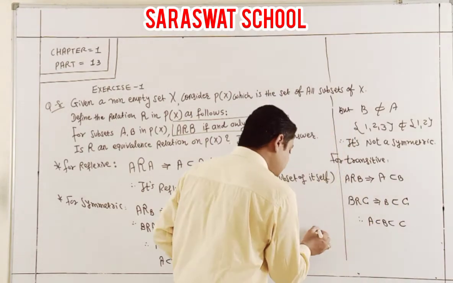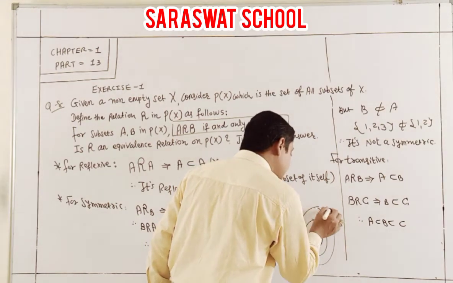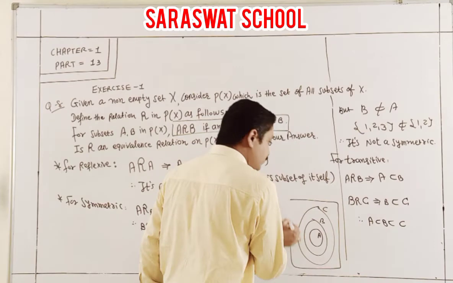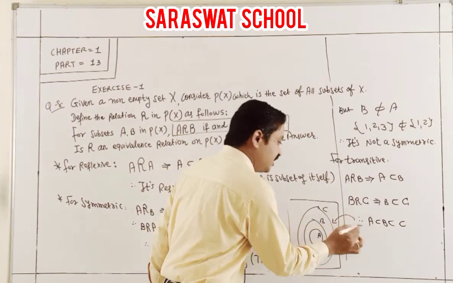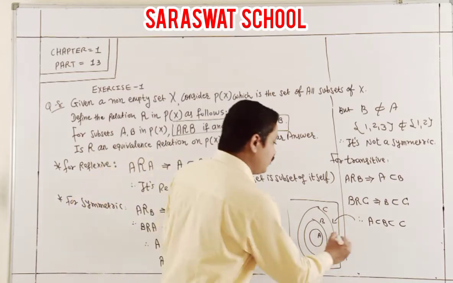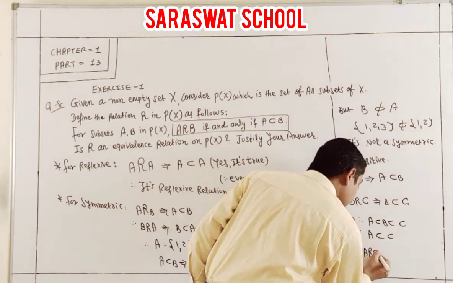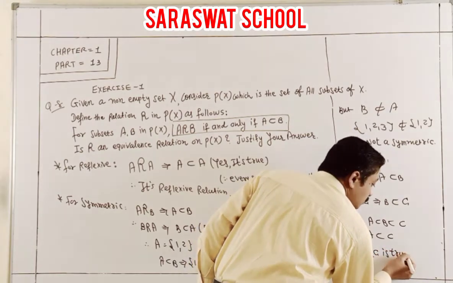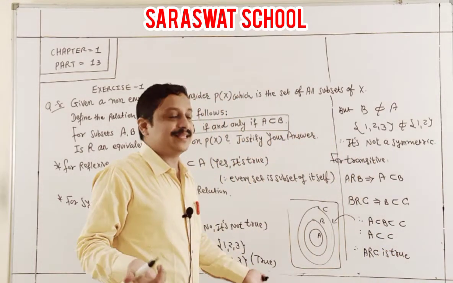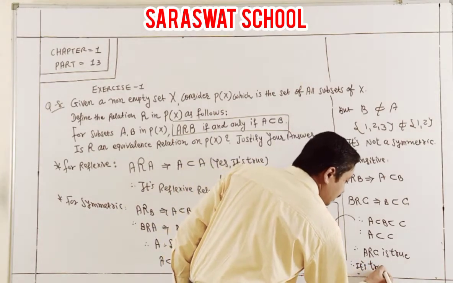Indirectly, every element present in A is present in B, and every element present in B is present in C. This figure indicates A subset B subset C, so we can confirm A subset C. It means A relation C is true. Therefore it is a transitive relation.